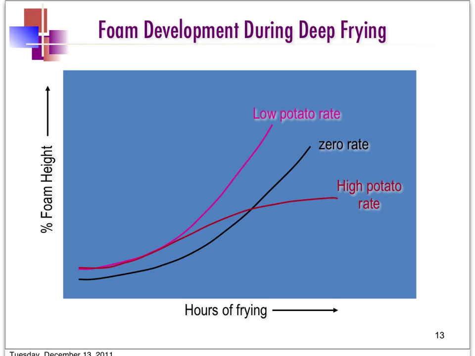This is probably due to the generation of more free fatty acid in the oil, and there is also the formation of maybe mono and diglycerides as a result of partial hydrolysis of the fat. And mono and diglycerides in this case can serve as an anti-foaming agent, which can reduce the foaming height in the high potato rate oil.